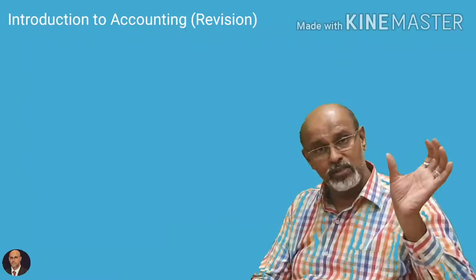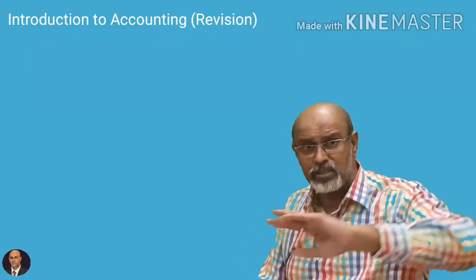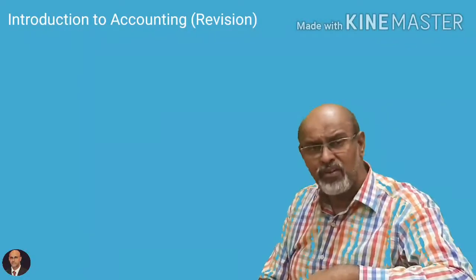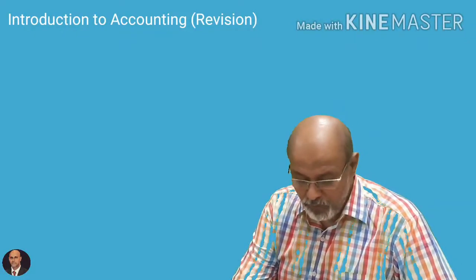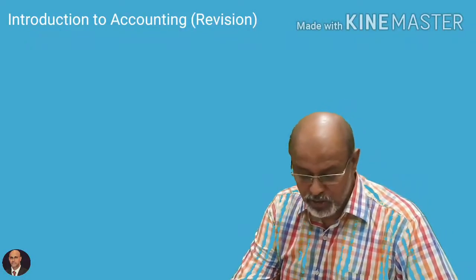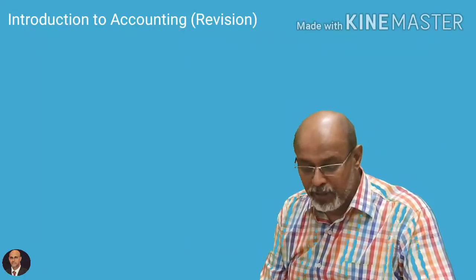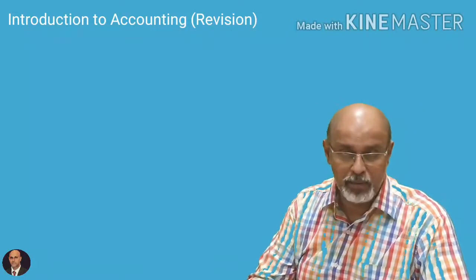Your balance sheet consists of two sides, liabilities on the left hand side and assets. Liabilities is what we owe to others. Asset is what we have and what others owe us. Both the statements are important for users to take decisions. So first was maintaining systematic accounting records. Second is preparation of financial statements.